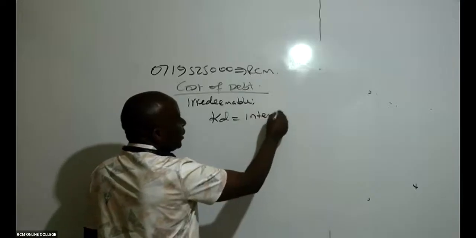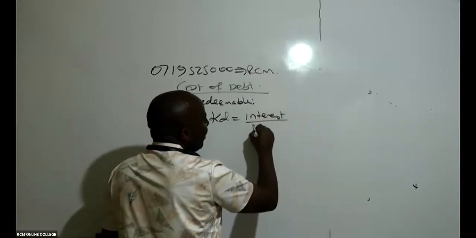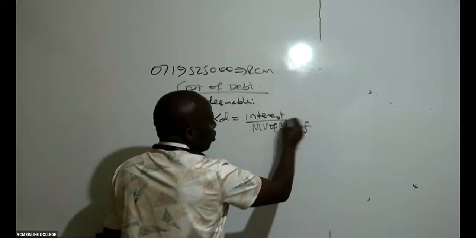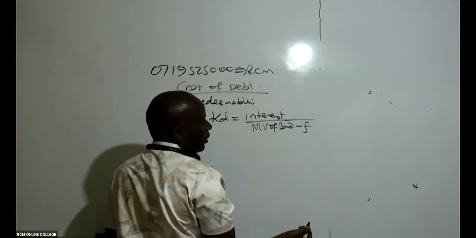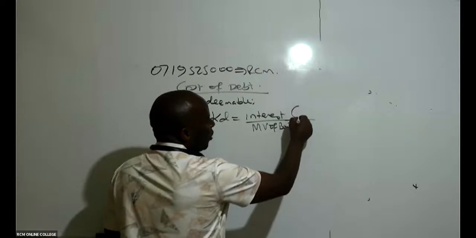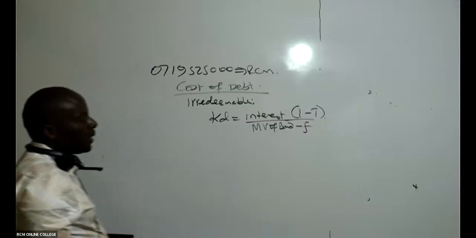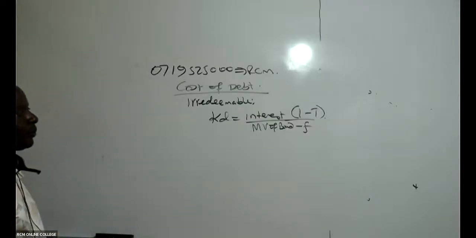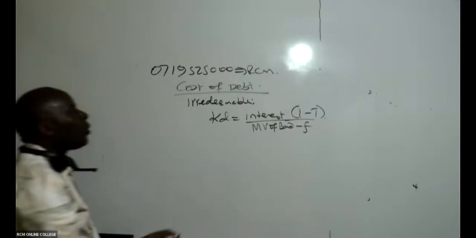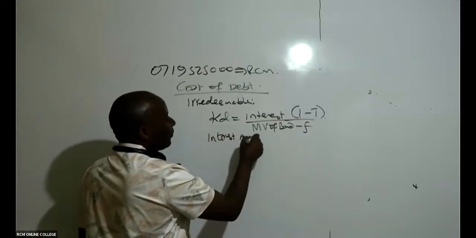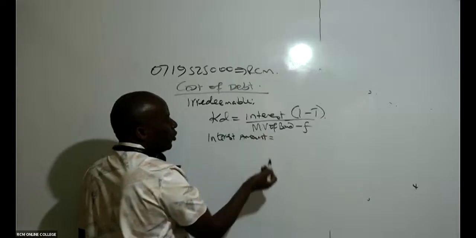I will take the interest, divide this by your market value of bond, minus any flotation cost if there is. And this interest must be after what? After tax. The interest there must be after tax. Then the next thing that I will do, I will come here and compute the interest amount. This is very important, it confuses students.